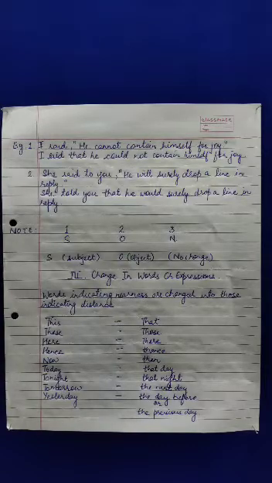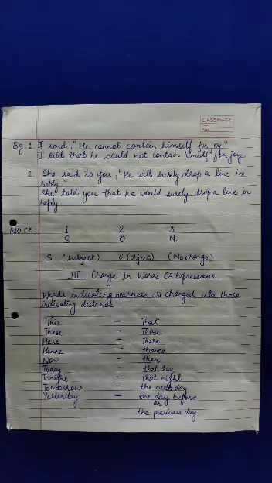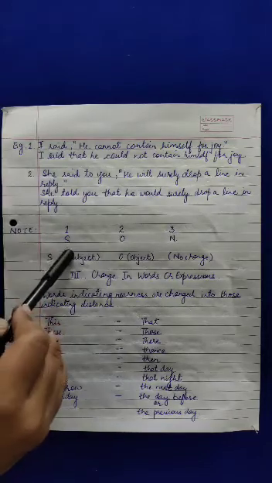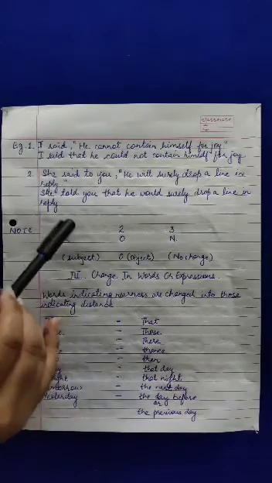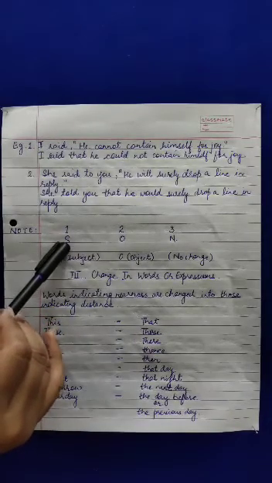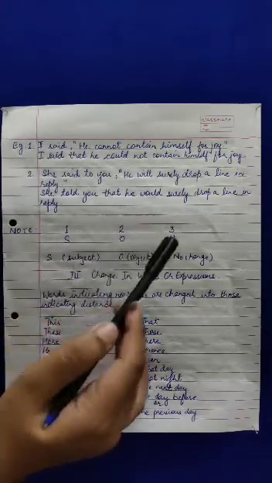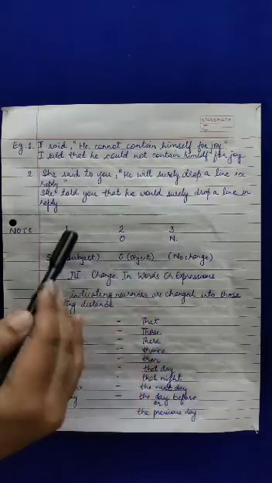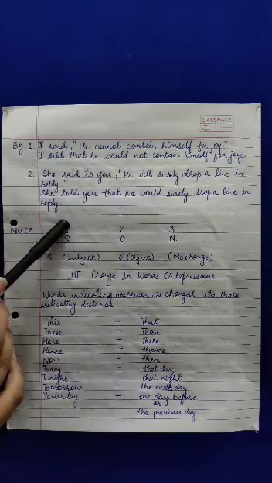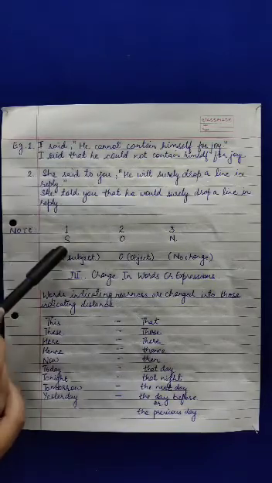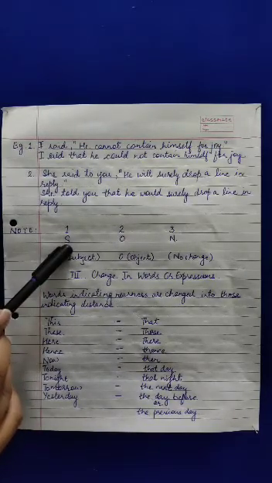Children, now here I would like to explain a simpler way to summarize how to change the pronouns. If you remember S-O-N, sun. Here S means subject, O means object, and N means no change. And 1, 2, 3: the first person changes according to S, that is subject.